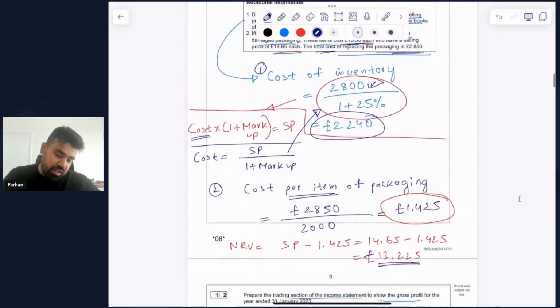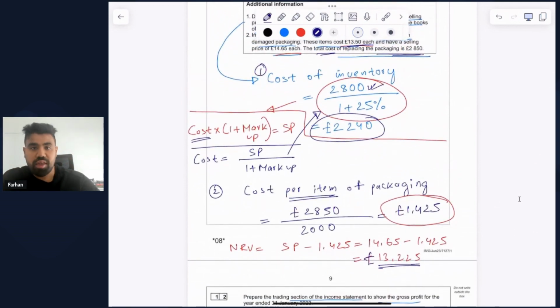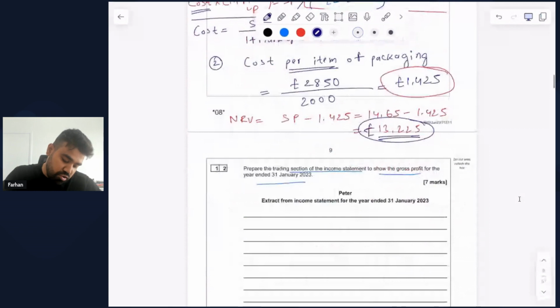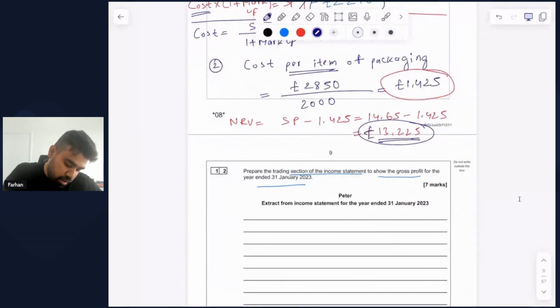And this is the amount by which we have to write down the inventory, because as you can see, the correct value that we need to use for valuing this inventory has to be £13.225, not £13.50, which has been done originally. So what we have to do is reduce the effect of this difference for all these 2,000 items that we have in our financial statements or in the books. So let's calculate the inventory write down here.